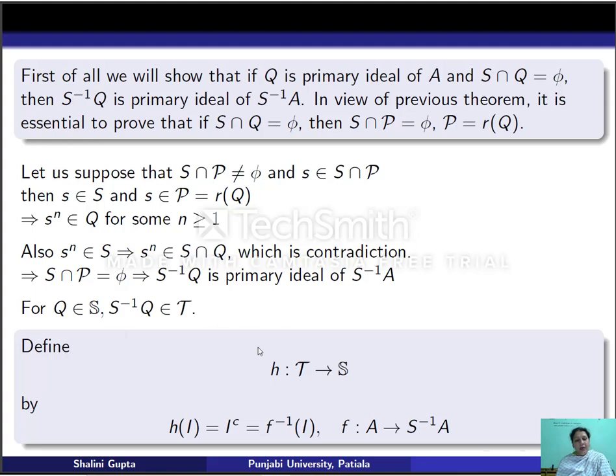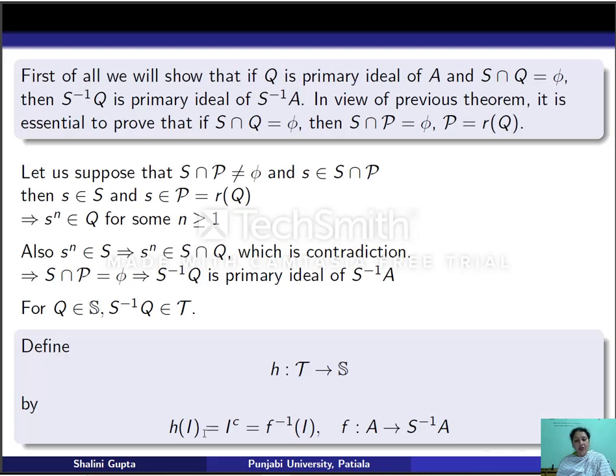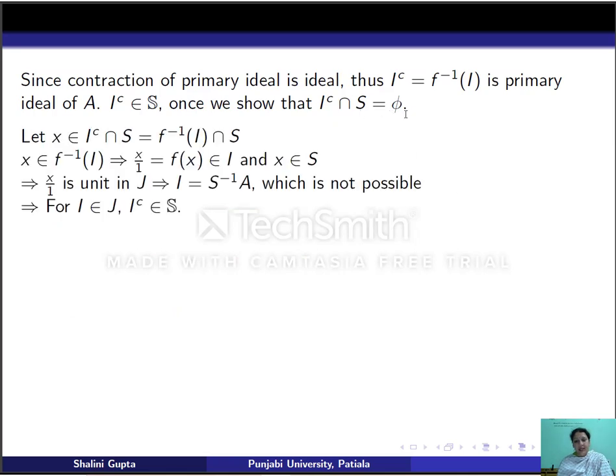Now we take a reverse map H from T to S by H(I) equal to I^c, the contraction of I, which is equal to f inverse of I, where f is the natural homomorphism from A to S inverse A. Now, we know that the contraction of a primary ideal is primary. So H will be well defined once we show that I^c belongs to S. That is, I^c does not meet S, that is, I^c intersection S is empty.